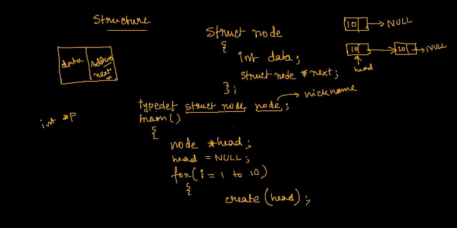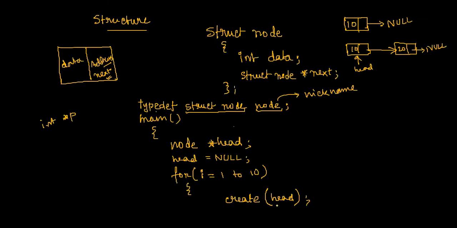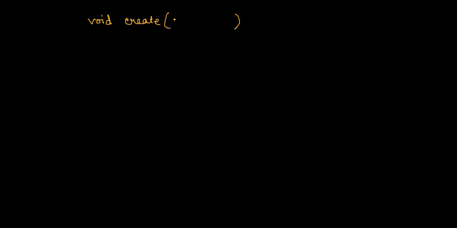Now let's go to the create function. If we write a create function, you see I have not written anything yet. Consider that the create function is void: void create. I must have a data type here. What data type? This head is of type node pointer, meaning struct node pointer. So here also I should write node pointer head, right?